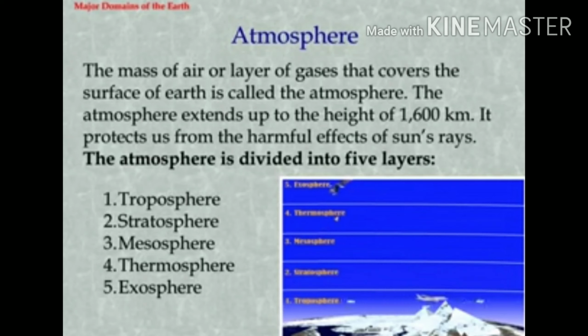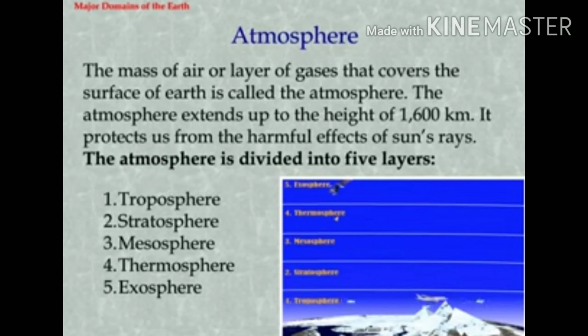Second is atmosphere. The mass of air, the layer of gases that covers the surface of earth, is called the atmosphere. It protects us from the harmful effect of sun rays.